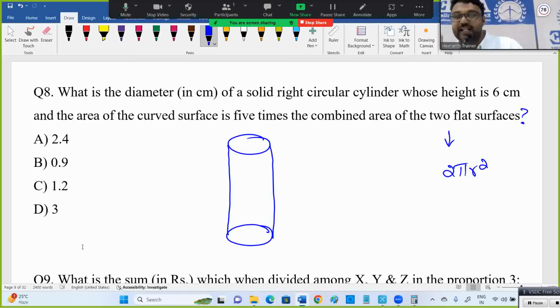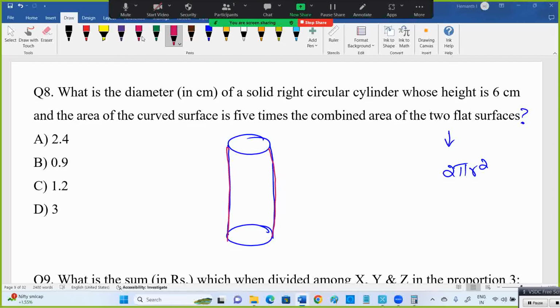See, the terminologies in other competitive exams are all different. TCS is standalone. They don't give it directly. They don't ask like 'find total surface area'. You people may add some formula, but here they'll give it concept oriented. Curved surface area means this part. Now listen, I'll let you know in a simple way. How can you handle this?